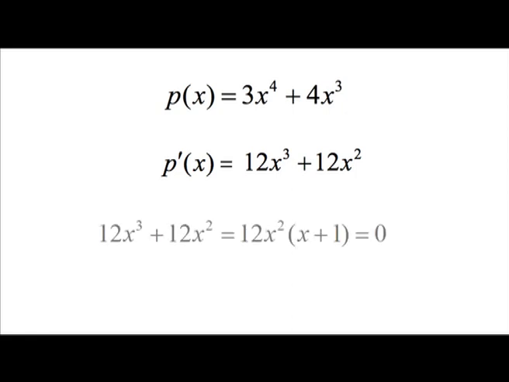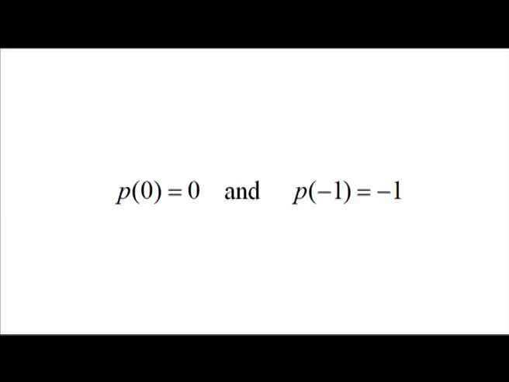This equation is 12 x cube plus 12 x square equal to 12 x square into x plus 1, which is equal to 0, from which we conclude that the critical points are when x is equal to 0 and x is equal to minus 1. Evaluating p at these critical numbers, we have p of 0 is equal to 0 and p of minus 1 is equal to minus 1. Of these, minus 1 is the minimum value, therefore, p has an absolute minimum of minus 1 at x is equal to minus 1.